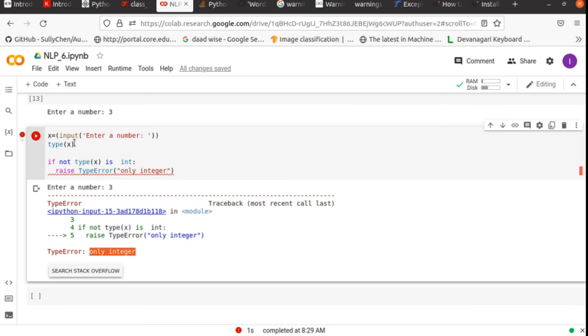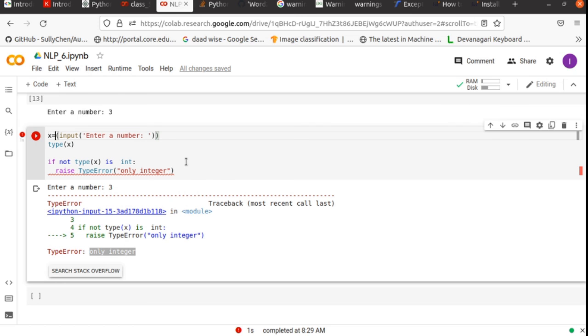Earlier we gave the input x as an integer, so they can't provide whatever we want to raise here. We gave a string only, so we have excluded int, so we do not want to convert it to int. We have also seen earlier that whenever you get input by the input method, you usually get a string.